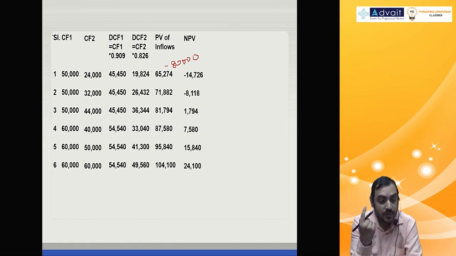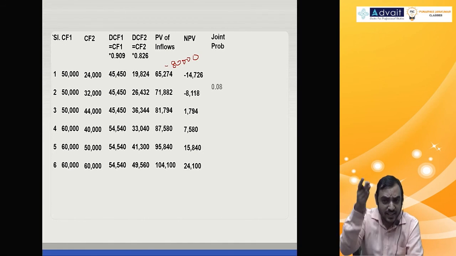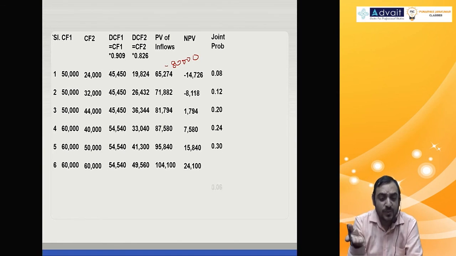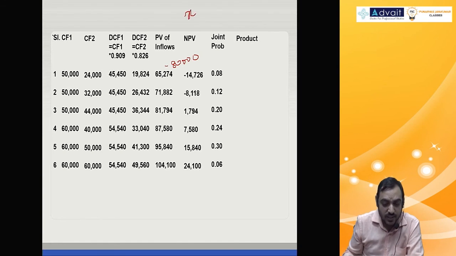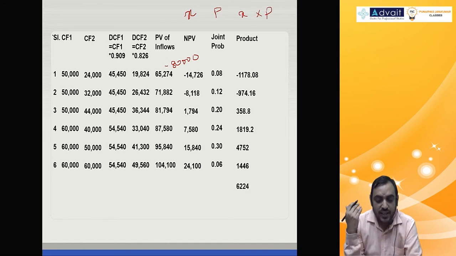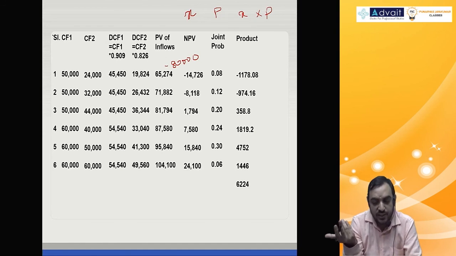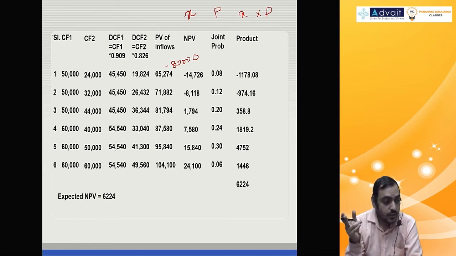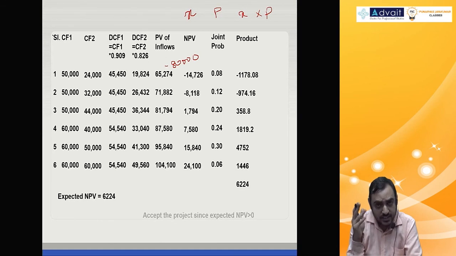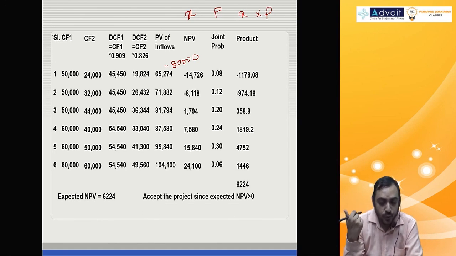I need one number, so convert this into an average, that is, multiplied by joint probability. In the decision tree we have calculated that 8%, 12% and all. So multiply. This is the X value, this is P, this is X into P. Do the total, we get expected NPV. Since expected NPV is more than 0, we say the project should be accepted.